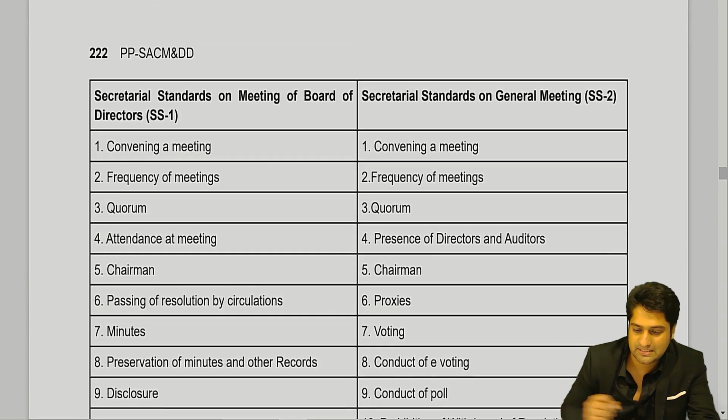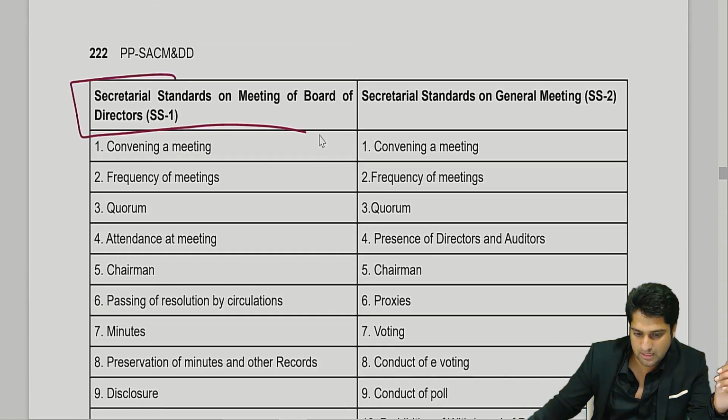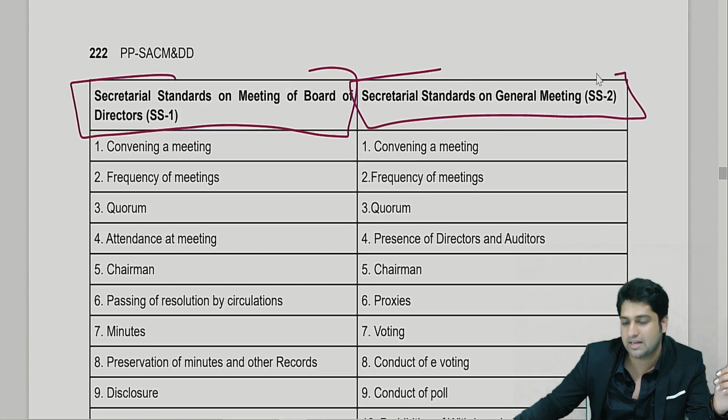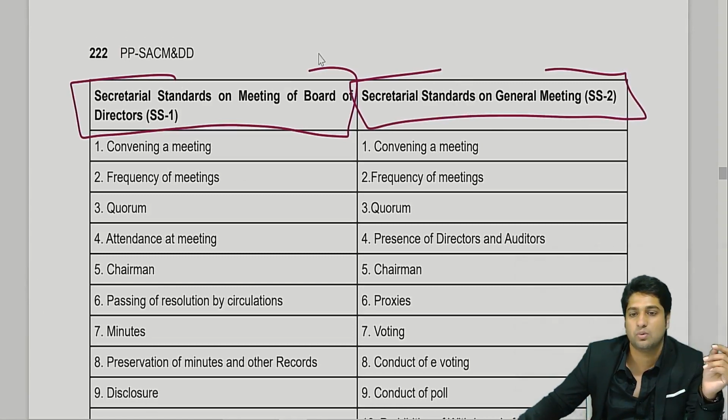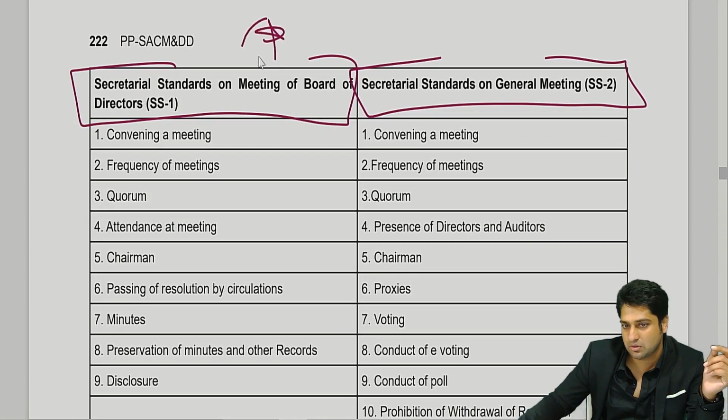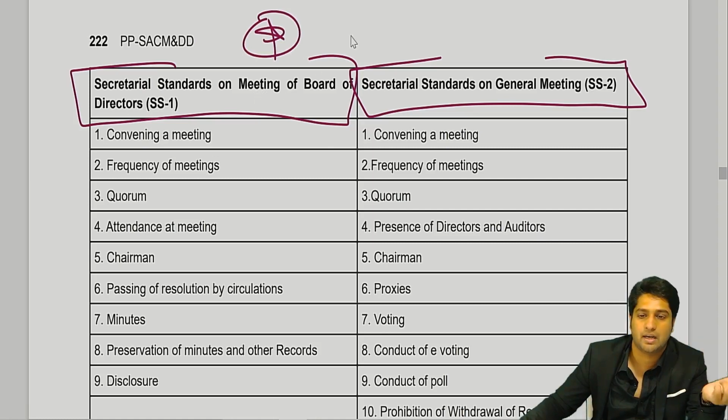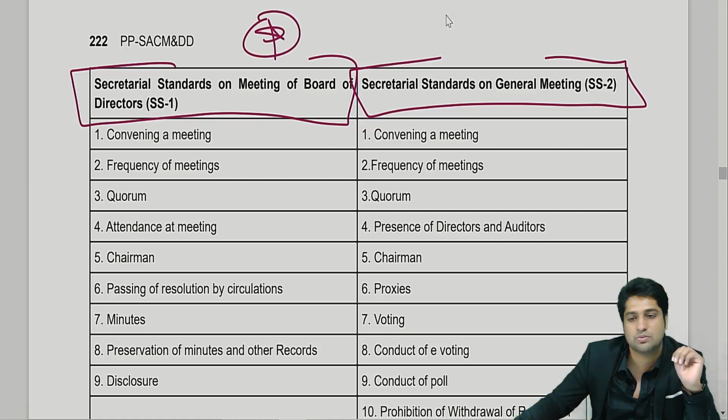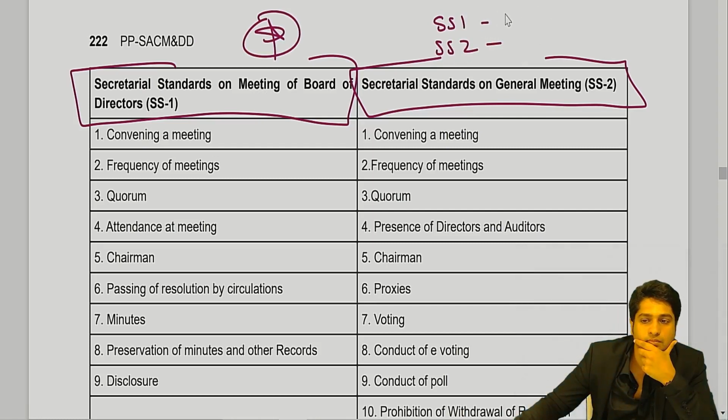And this SS1 and SS2, secretarial standards 1 and 2, in your other subjects, it's going to come in much more detail. But for now, I just want you to know what SS1 is talking about and what SS2 is talking about. SS1 talks about Board meetings, and SS2 talks about General meetings.